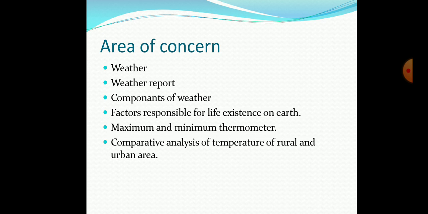But in the urban area you will find that the temperature is hot most of the time. This is due to the formation of concrete jungles. And what are concrete jungles, we will also learn in this part. So let's start our topics one by one.